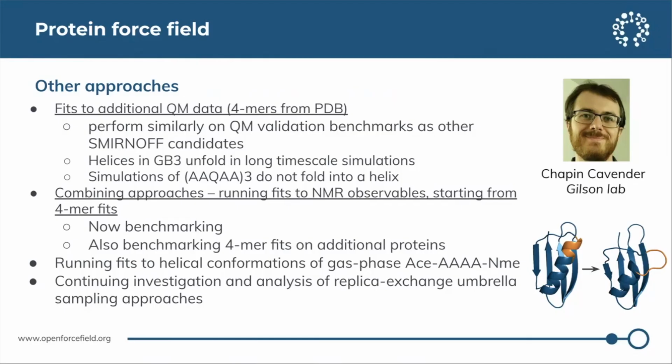In terms of next steps, he's both benchmarking the initial QM fits to this former data on a larger protein benchmark set, as well as benchmarking the combined fits. He's also been experimenting with fitting a force field to helical conformations of a helical peptide in the gas phase, as well as continuing to experiment with replica exchange umbrella sampling approaches.